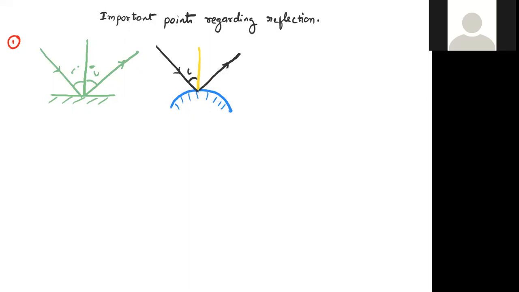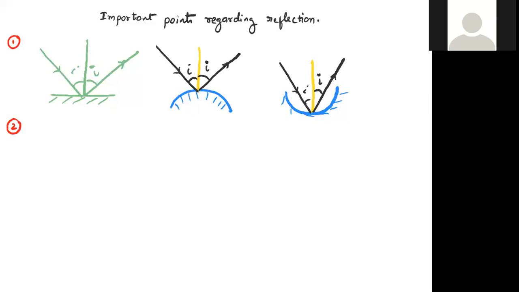The angles are equal. If I take another curved surface, here is the normal. As this is the incident ray making some angle, the reflected ray also makes the same angle. That's why the laws of reflection are valid for all reflecting surfaces, either plane or curved. This is the first important point.